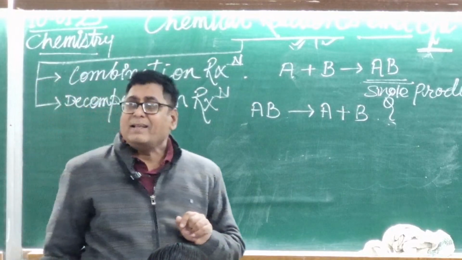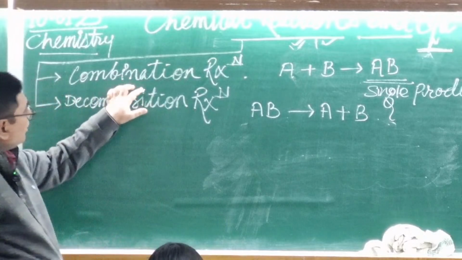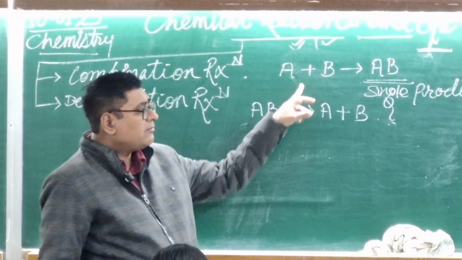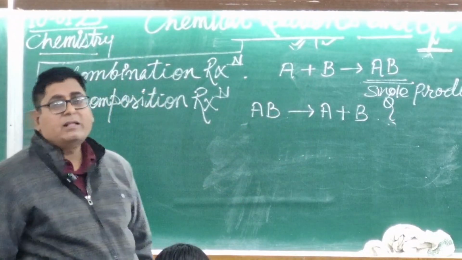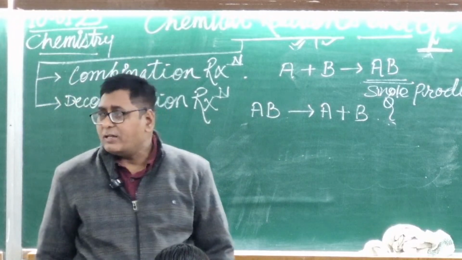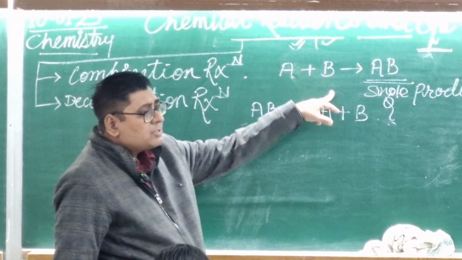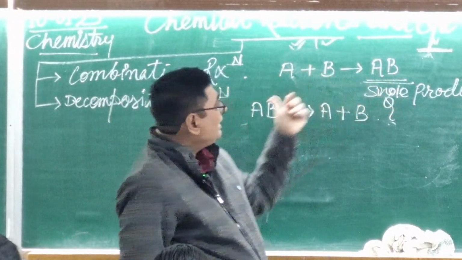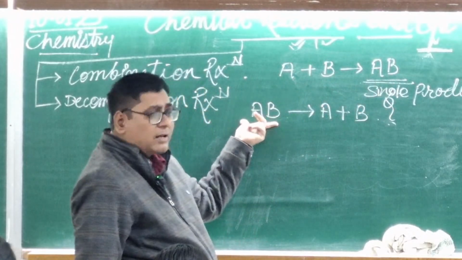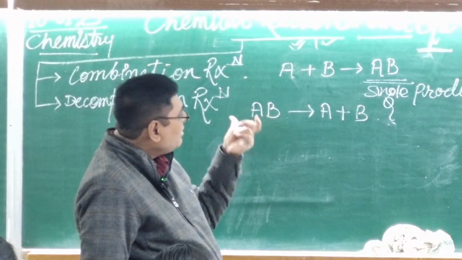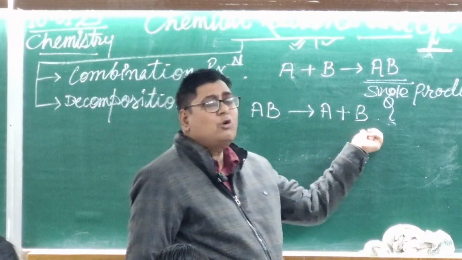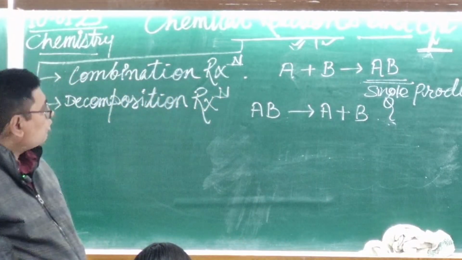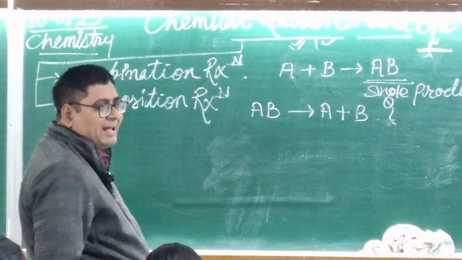What is the difference between the combination reaction and the decomposition reaction? When you see their general formulas, you will find they are just opposite to each other. In a combination reaction, 2 reactants or substances react with each other and give a single product. But in this reaction, AB is one reactant that splits into 2 products. AB is divided into 2 products, so this is called the decomposition reaction.